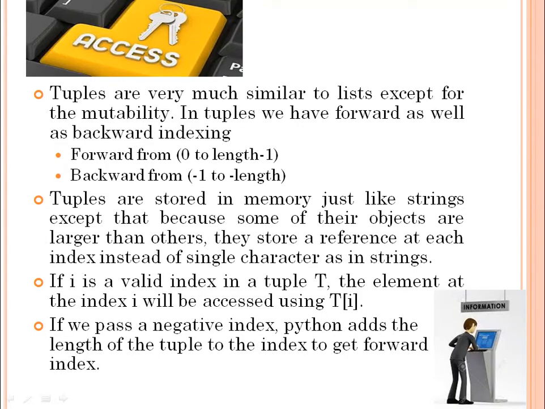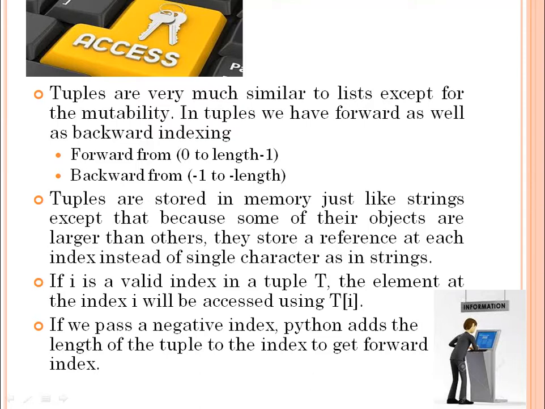How to access tuple elements? Tuples are very much similar to lists except for the mutability part. Again, I am telling you that lists are mutable and tuples are immutable or non-mutable. In tuples, we have forward as well as backward indexing as in strings and lists. Forward indexing starts from 0 to length -1. Backward indexing starts from -1 to minus length.